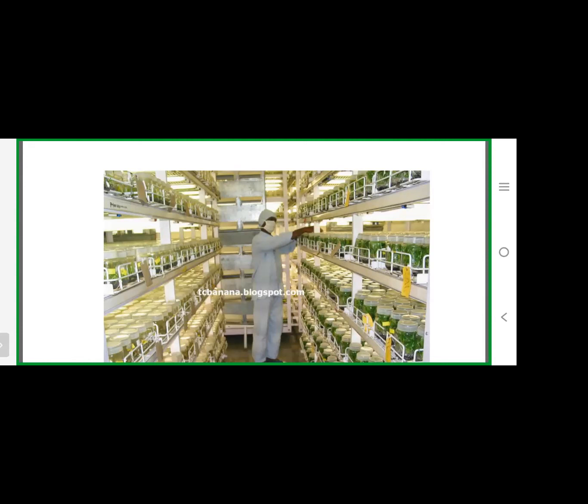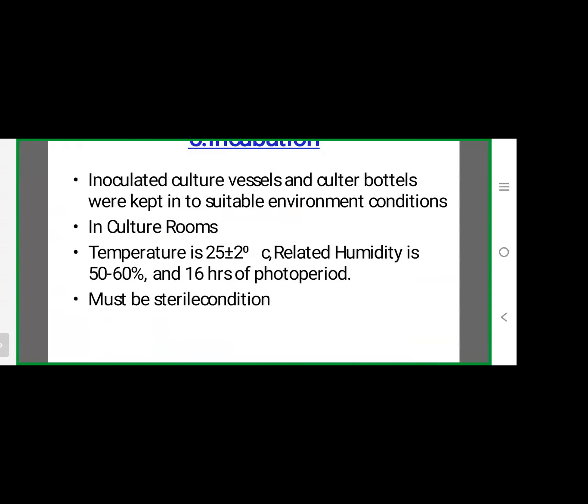In that culture room, the temperature is always maintained between 25 plus or minus 2 degrees centigrade. These are the measured conditions. The relative humidity, humidity meaning the water content in the air, is between 50 to 60%. The light intensity is approximately 3000 to 5000. Then the time of light is a 16-hour photoperiod.